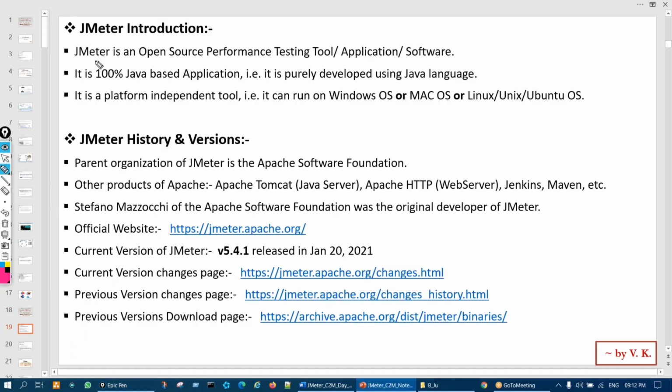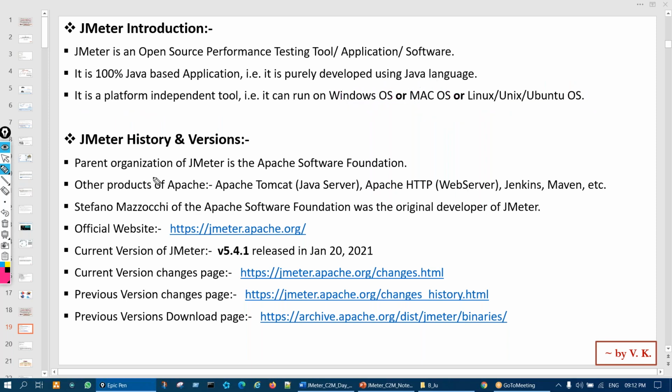JMeter is an open source performance testing tool, or you can say application or software, right? Then it's a 100% Java based application, meaning it's purely developed using the Java language. Any product in the market is developed on some language, right? So this JMeter is developed purely on Java. It's a platform independent tool, which means you can use JMeter on Windows OS, or if you have Mac OS, you can use it there, or if you have Linux, Unix, Ubuntu, you can use it there.